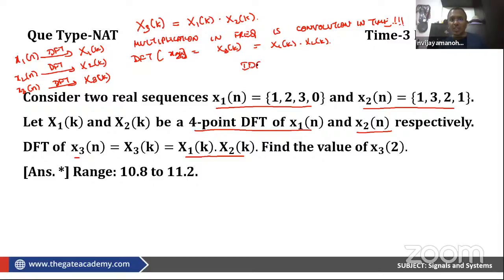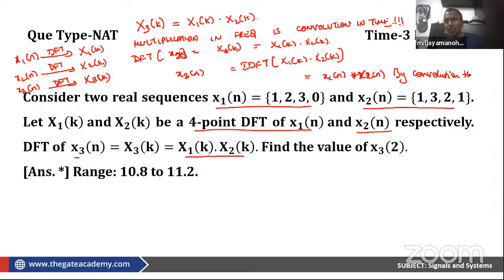So inverse DFT of x1 of k into x2 of k is equal to x3 of n. If I take inverse DFT on both sides, I will get x3 of n. But by the convolution theorem, inverse DFT of this is nothing but x1 of n convolved with x2 of n. Basics, all basic. That means I have to just take the convolution, correct? So let us take the convolution.